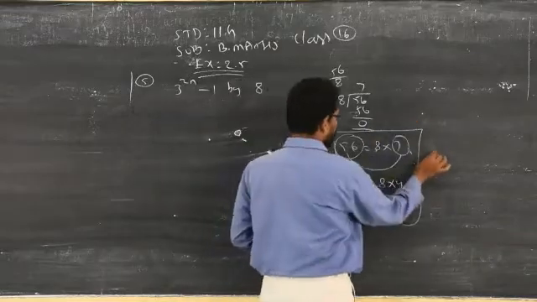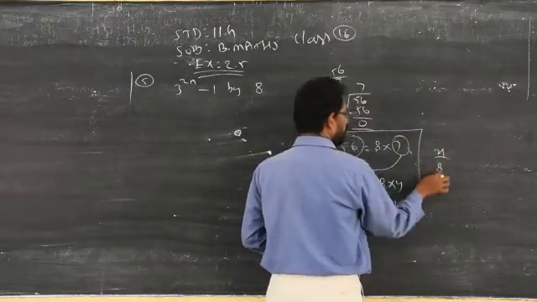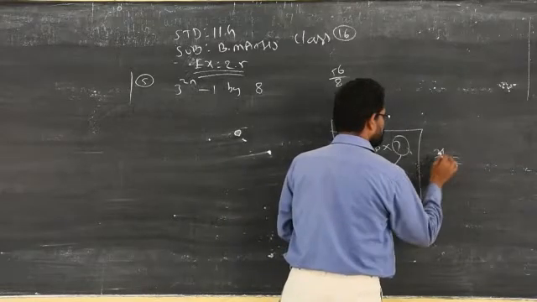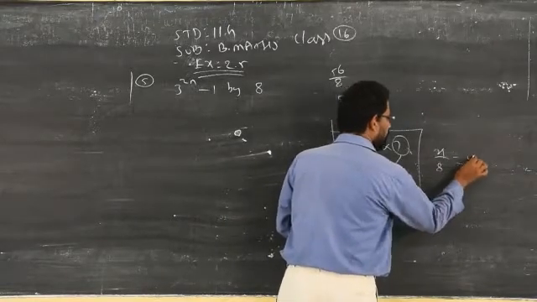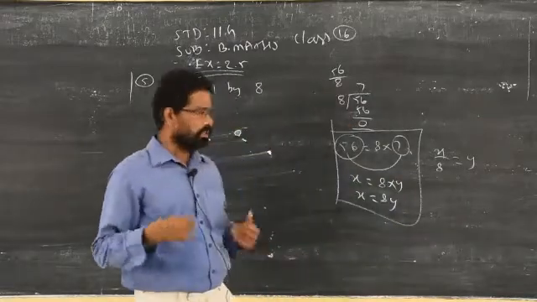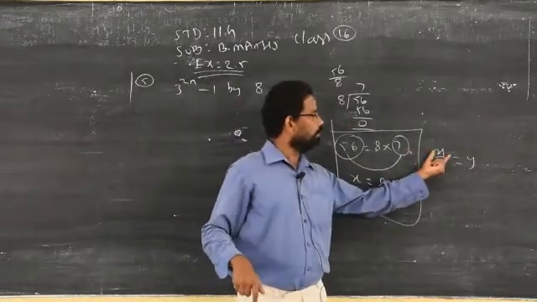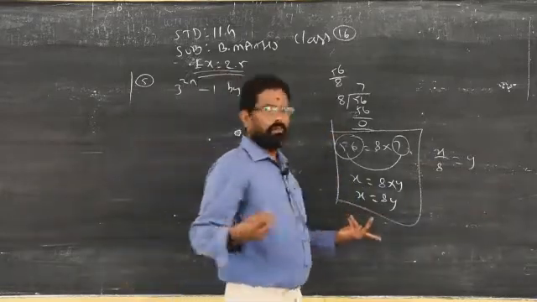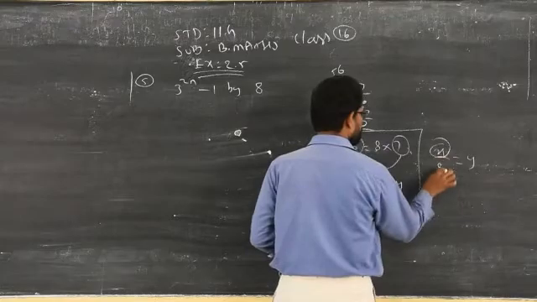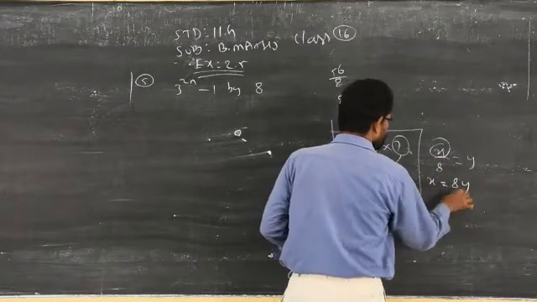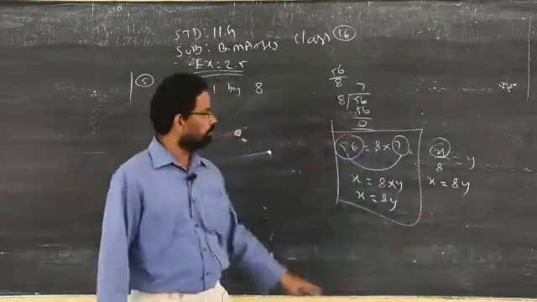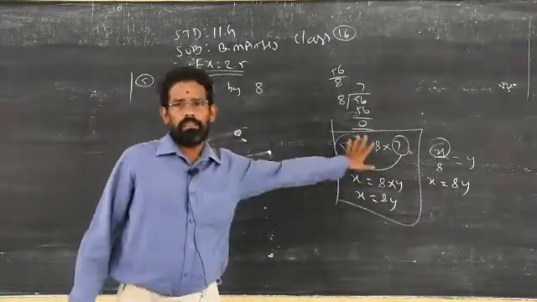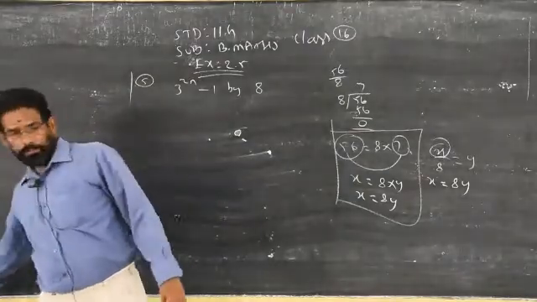So I don't know what that is, x by 8, when I am dividing these two, I get exactly how many times 8 will go in x. That also we cannot say, because only if you know the dividend can you easily find out how many times 8 will go in that dividend. So we don't have any information, therefore x divided by 8, so x is equal to 8y. That's what we get as the answer. Clear? So you should remember the concept before you go for this problem. This concept is very important. Clear?